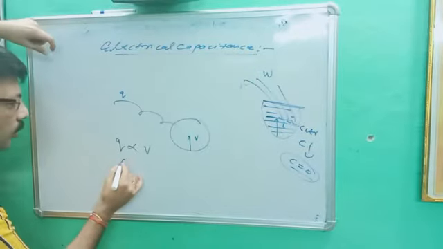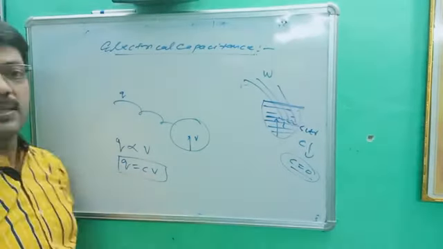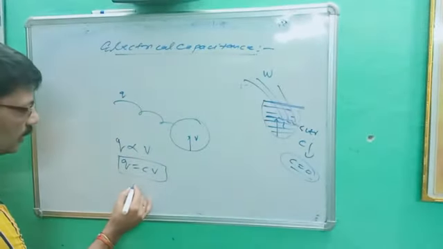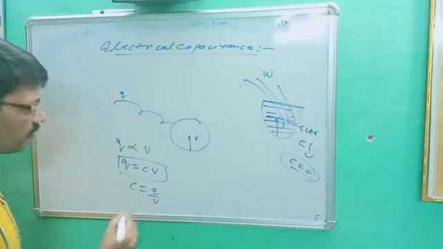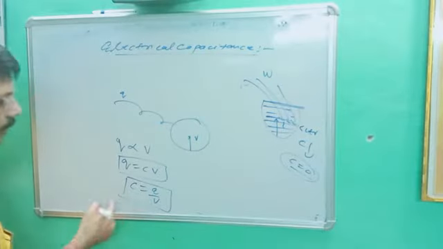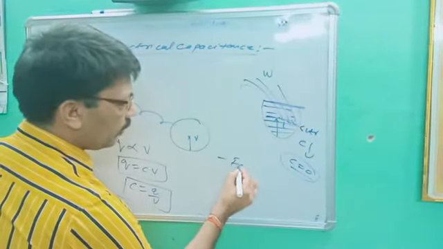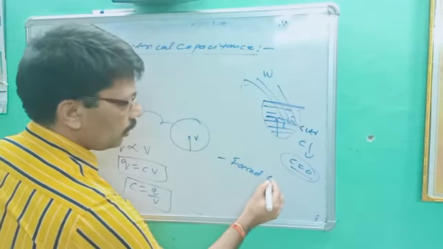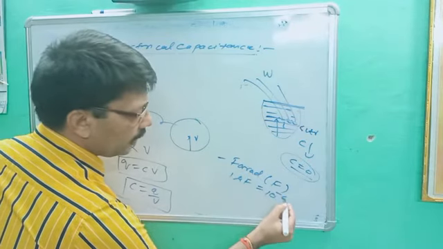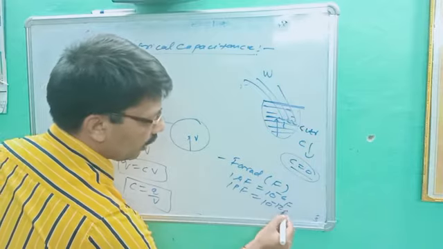Remove the proportional sign, you will get Q is equal to CV, where C is called electrical capacitance. Note down the point: C is called electrical capacitance and C is equal to Q upon V. Its unit is farad. 1 microfarad is equal to 10 power minus 6 farad. 1 picofarad is equal to 10 power minus 12 farad.